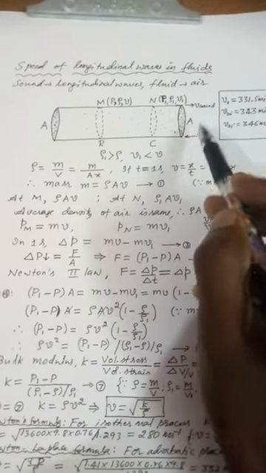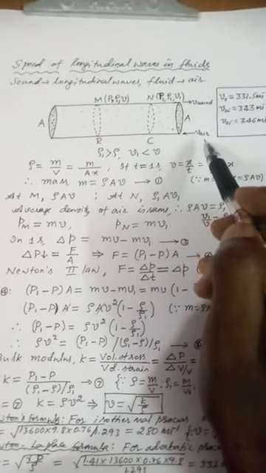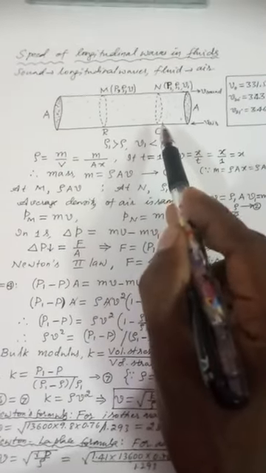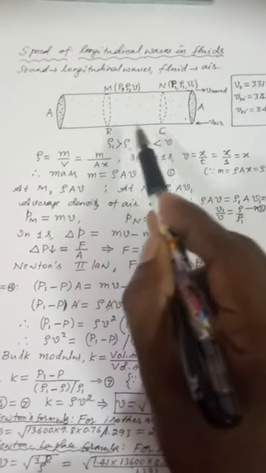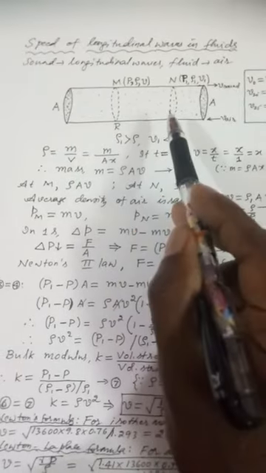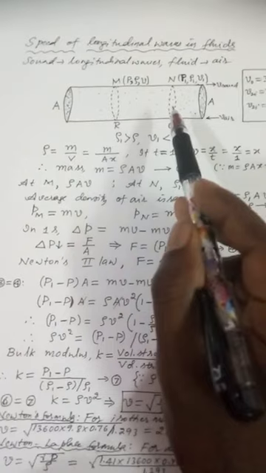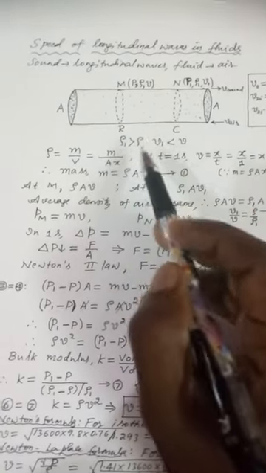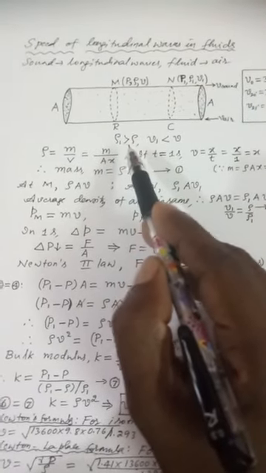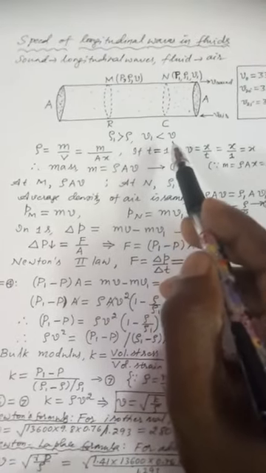This is the direction of velocity, and say this is the direction of air. Now I will consider this a compressed region and this a rarefied region. Therefore, density at this point is more than density at this point, and velocity is less at this point than this. So I can write rho1 is greater than rho, V1 is less than V.